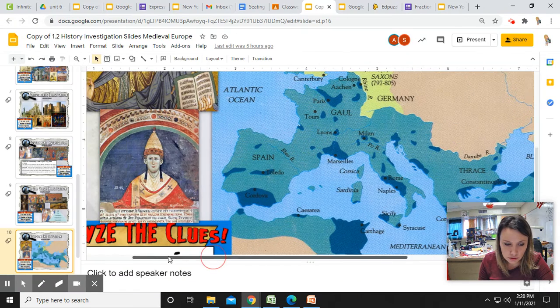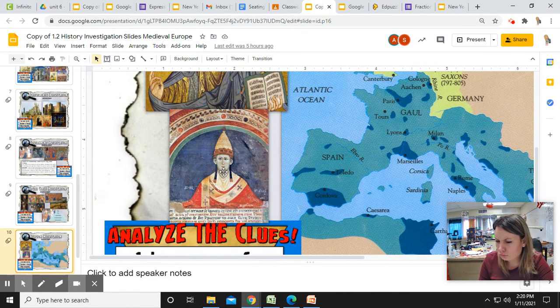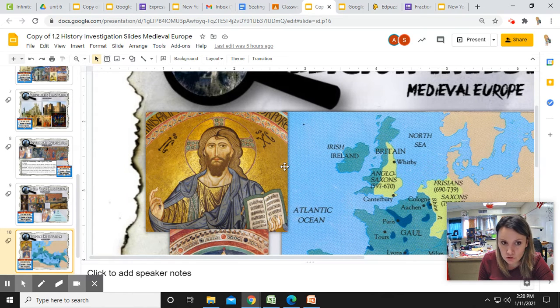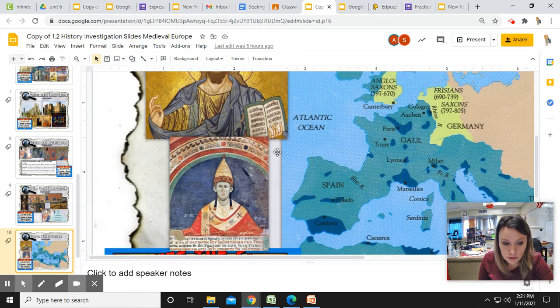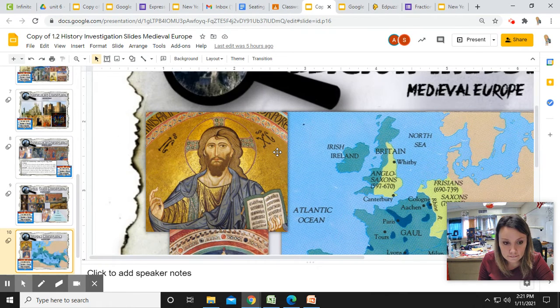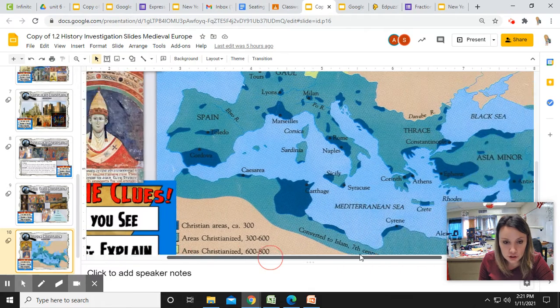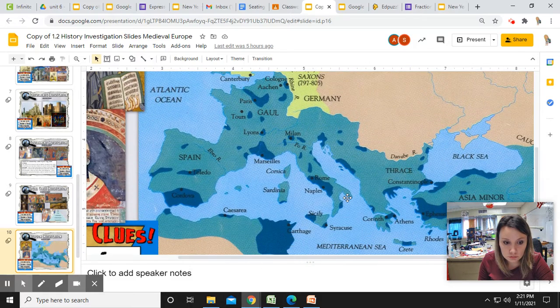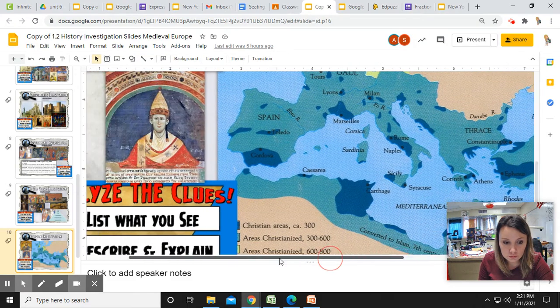I'm going to zoom in so we can look at this over here. What do you see this is? We've talked about this particular religion a little bit, in the beginning, when you all had Miss Baker. After the fall of Rome, you should have hit a little bit on Europe. So what do you see? What can you conclude about the religion in medieval Europe?